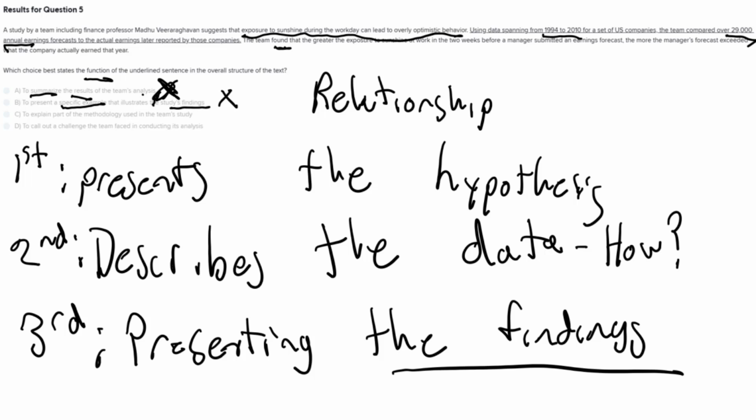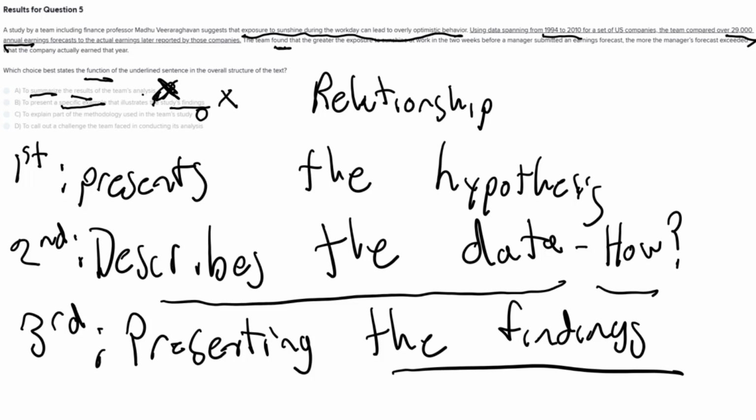And then C is to explain part of the methodology used in the team study. Methodology basically means method or procedure, which is very similar to how it describes the data and how the data is carried out, like the procedure. So I like C. They are showing their process essentially. So I think this could be a possible one.